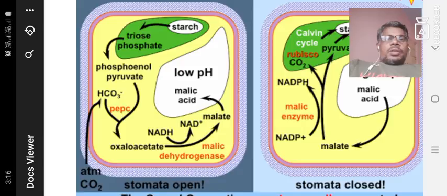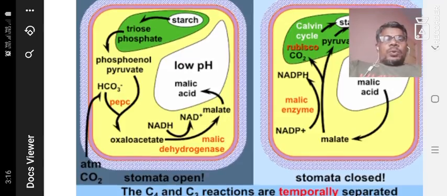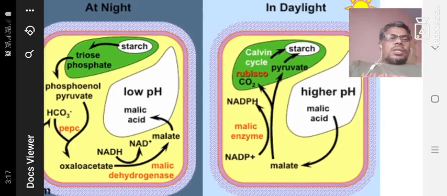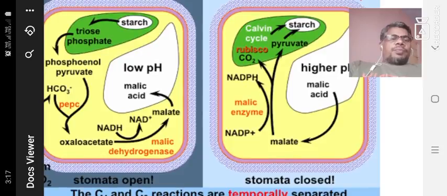Starch will produce triose phosphate and phosphoenol pyruvate. It takes up HCO3, that is CO2, which becomes oxaloacetate, and with malic dehydrogenase the malate is formed. Finally the malic acid is stored in the vacuoles at low pH. Then during the day, the stomata are closed.